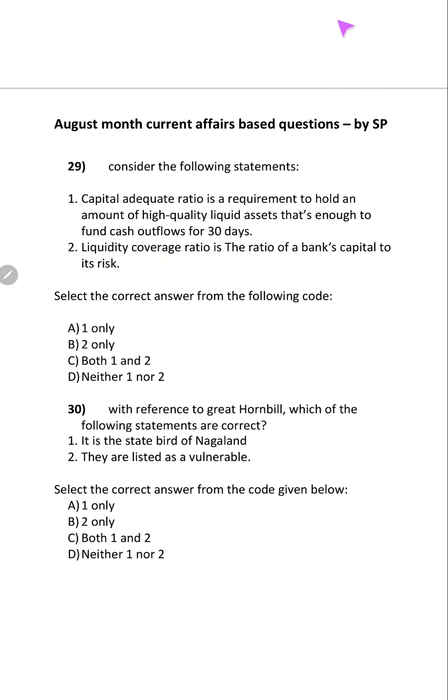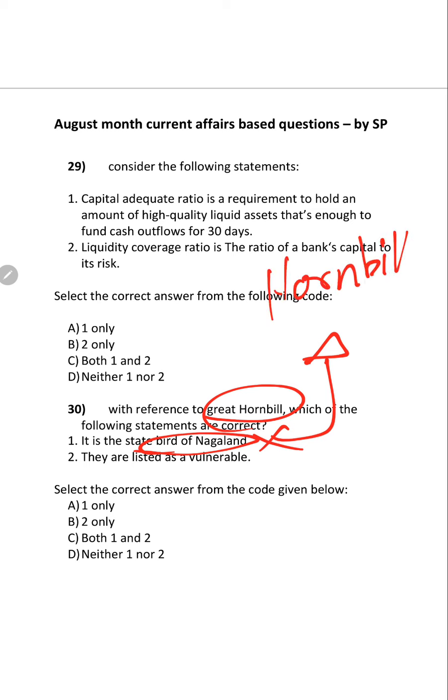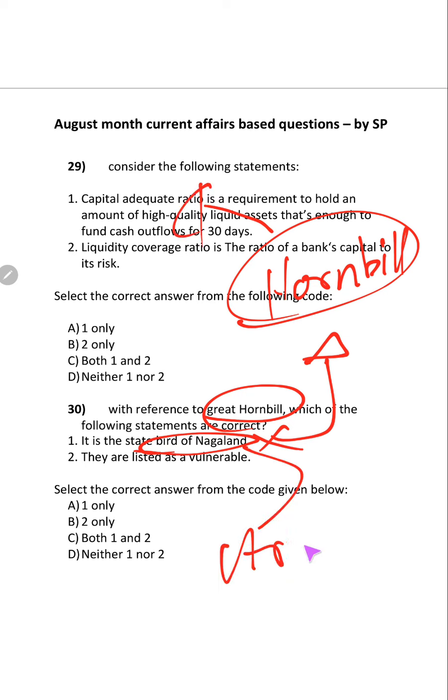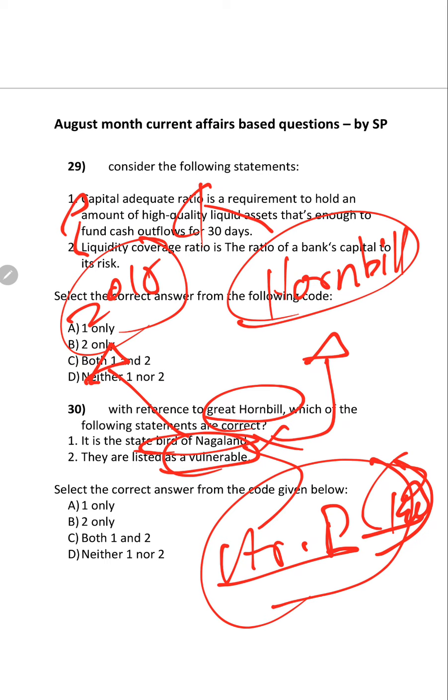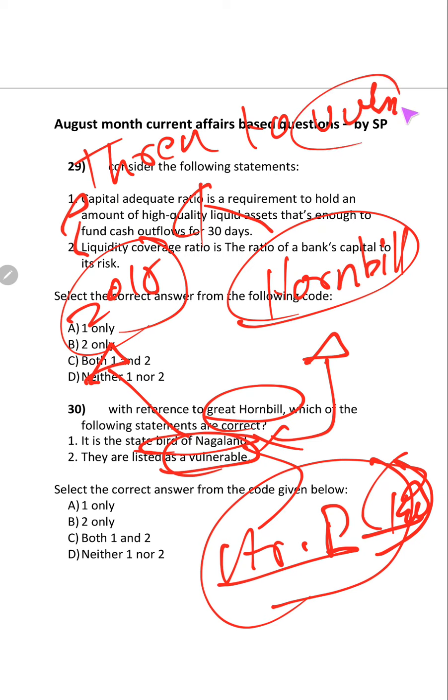So like this you should be knowing about the great hornbill. So answer is, you remove this. Though Nagaland is celebrating Hornbill festival every year, this is not the Nagaland state bird. State bird of Arunachal Pradesh and Kerala is great hornbill, and it is vulnerable. Correct. In 2018 they have updated from threatened to vulnerable now, to a higher status. So answer is B.